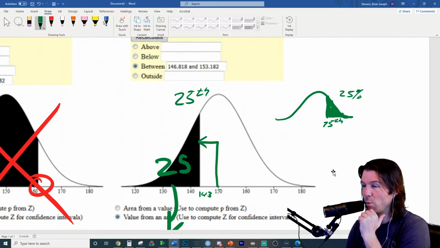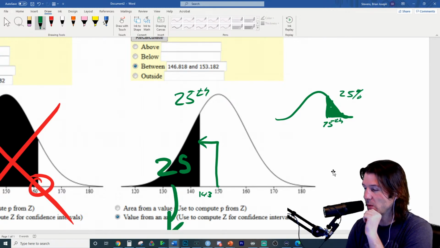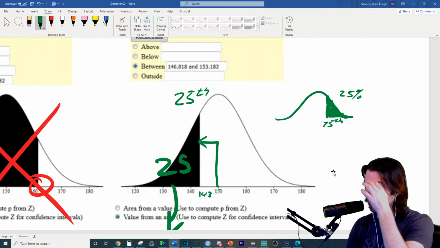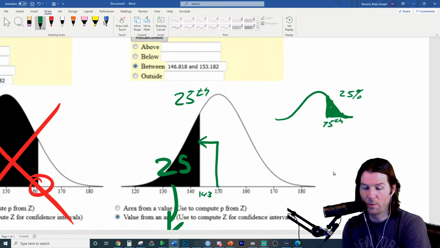So how much below 150 is 143? We just rounded 140-something to 143. So how much below 150 is 143?